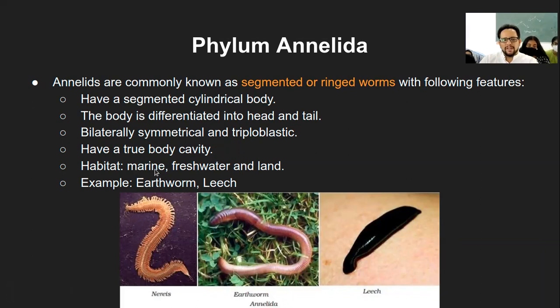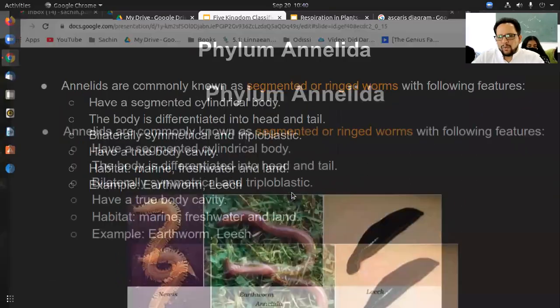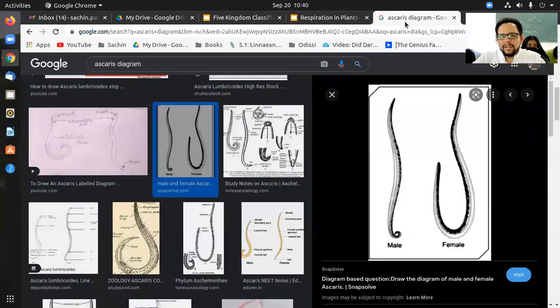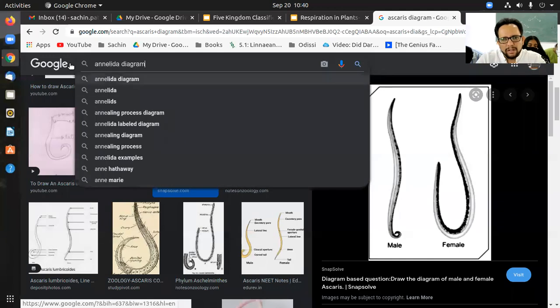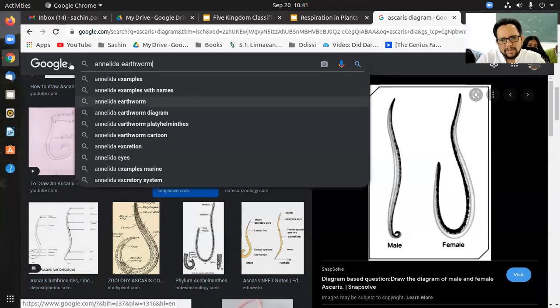Habitat is mostly marine or freshwater or close to these water bodies, and some of these species survive on terrestrial land. Examples are earthworm and leech, and then there is this characteristic creature called Nereis. So this is something like this. There are quite a few other organisms actually. Annelida examples.